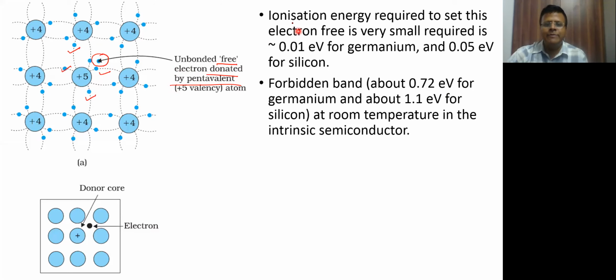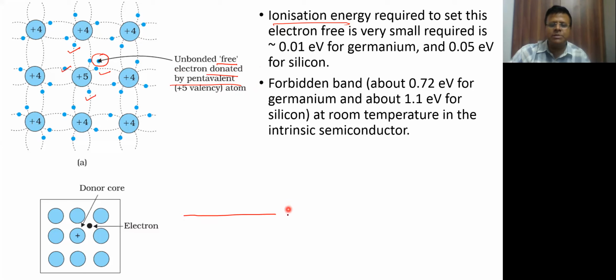And we will be seeing some diagrams in future also that the ionization energy which is required to remove this electron and make it a free electron, that means transferring it into the conduction band. Just because you have added it doesn't mean that immediately it's free. It has to get some energy from the room temperature, only then it will go to the conduction band. So it's something like this.